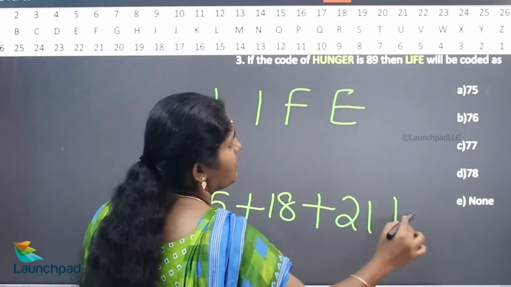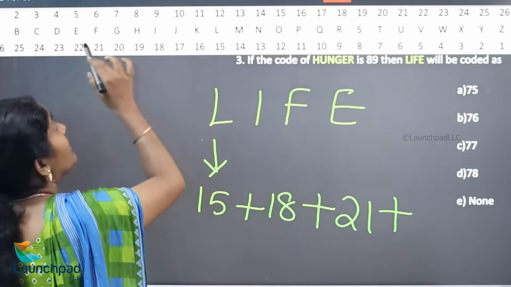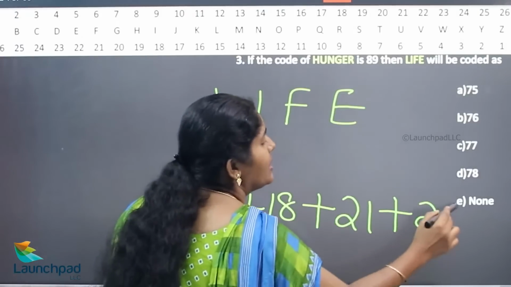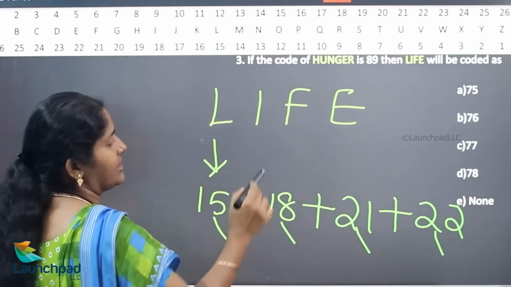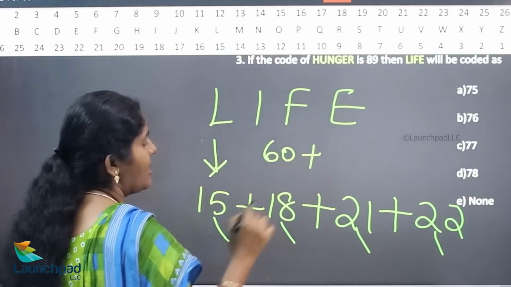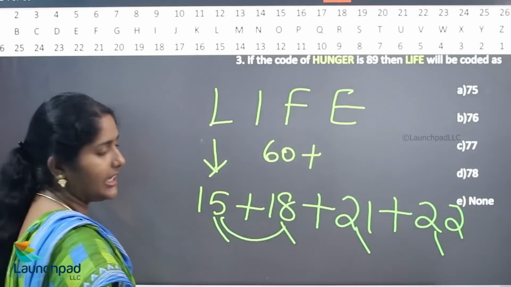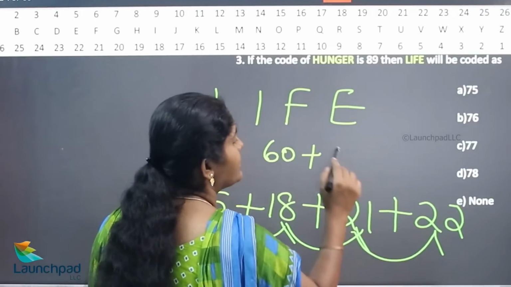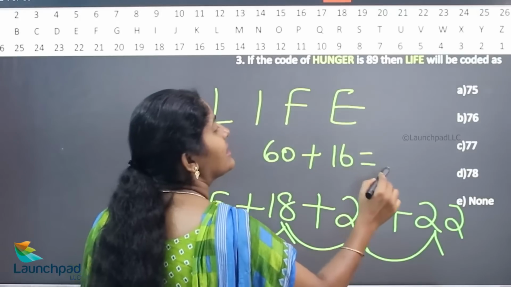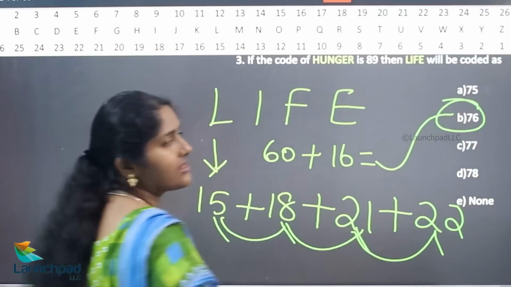What is the reverse value of E? 22. So 15 plus 18 is 33, plus 21 is 54, plus 22 is 76. Hence your answer is 76.